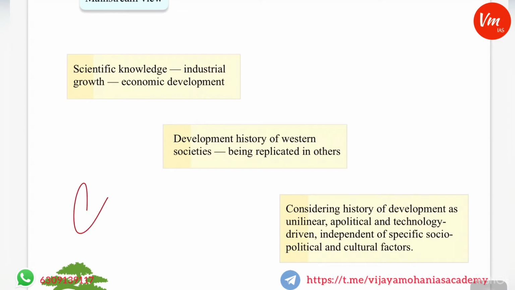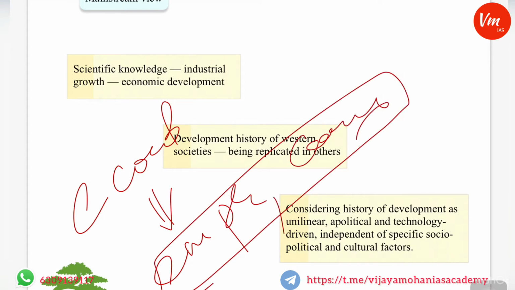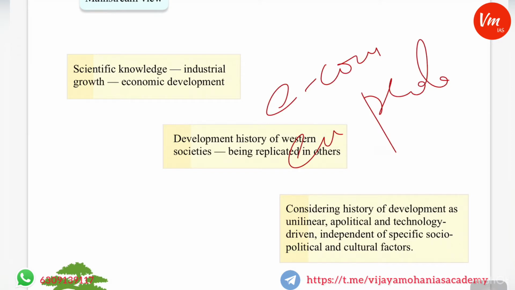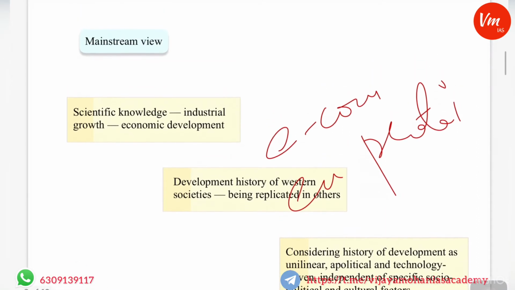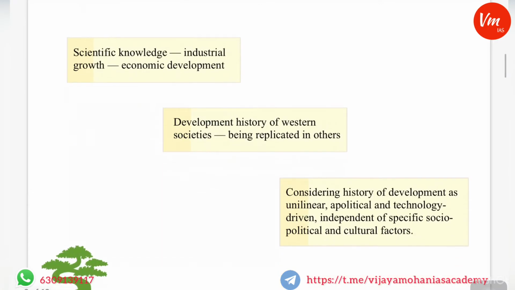So they thought that economic development would naturally lead to environmental protection and conservation. However, there is no explicit mention of environmental protection and conservation. In fact, the development history of Western society has given due importance to economic development rather than environmental protection. That is the predominant view, and that is the reason why it is called the mainstream view. And the development history of Western societies is being replicated in developing countries. That is the problematic area in this view.